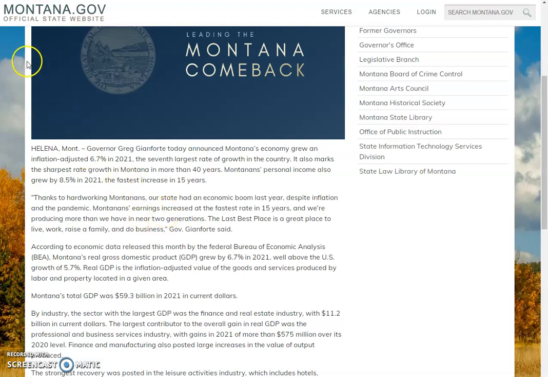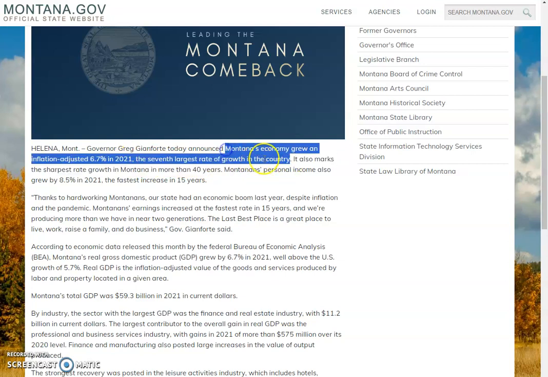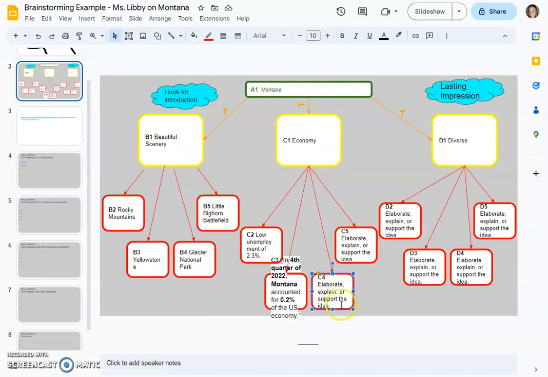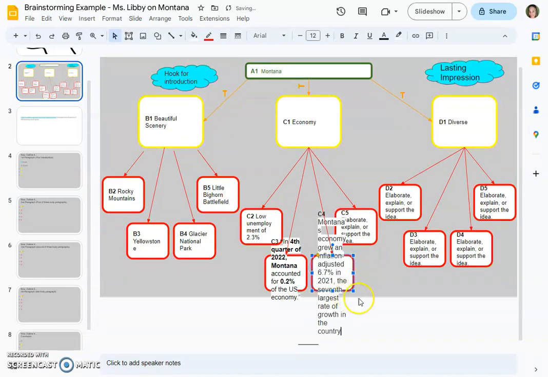I found this other article from montana.gov, and it's sort of recent, but a little bit older than the last information. And it said that Montana's economy grew an inflation-adjusted 6.7% in 2001, which is the 7th largest rate of growth in the country. I want to take that. Again, I'm just going to take the entire little chunk of information as a direct quote. So I think that's pretty cool. That's a great number coming out of COVID, right?